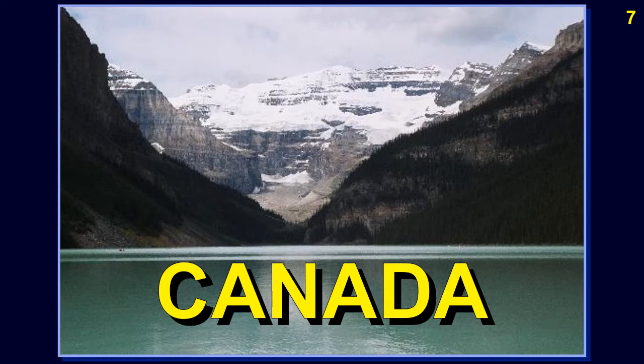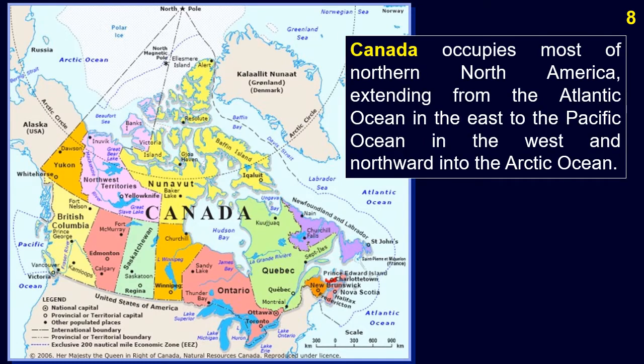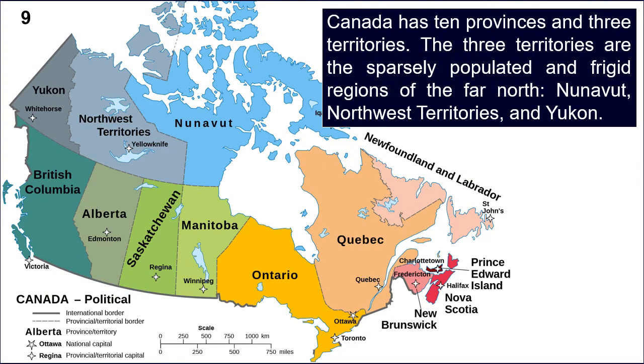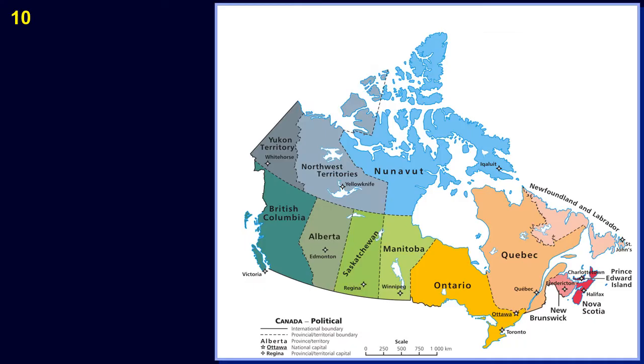Chapter 1. Canada. Canada occupies most of northern North America, extending from the Atlantic Ocean in the east to the Pacific Ocean in the west and northward into the Arctic Ocean. Canada has 10 provinces and 3 territories. The 3 territories are the sparsely populated and frigid regions of the far north, Nunavut, Northwest Territories and Yukon.